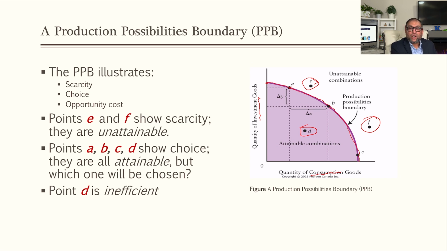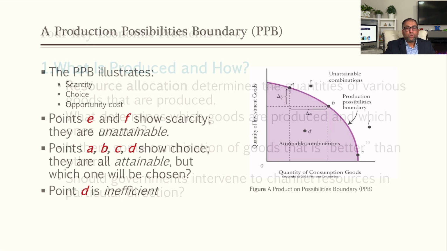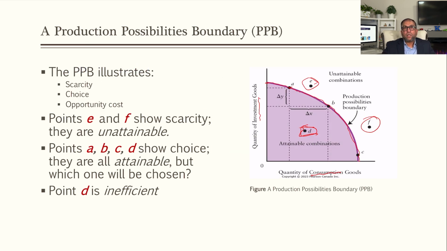D is inefficient. We are not going to use it because at point D, some resources are idle or misutilized or underutilized. So that's why D is not efficient. A, B, C are all equal. They are not different in a way. However, we decide which combination we're going to select, but these are all equal because they are all on the production possibility frontier or boundary.